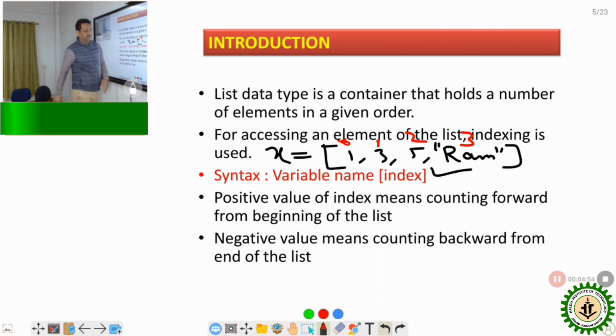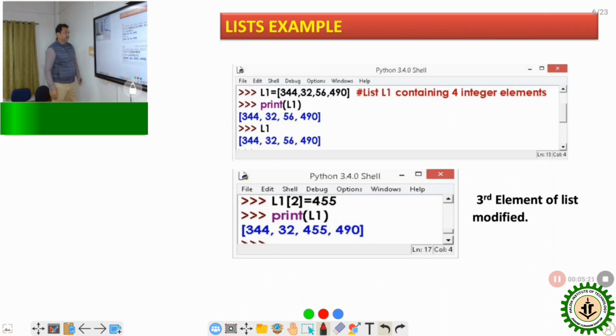Now if we consider the negative index, the last one will be minus 1, then minus 2, minus 3, and minus 4 index. By using these indexes, we can easily access the different elements of a list. Clear? So next one I want to discuss.